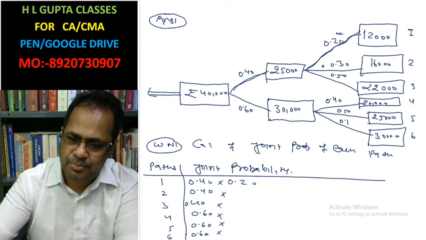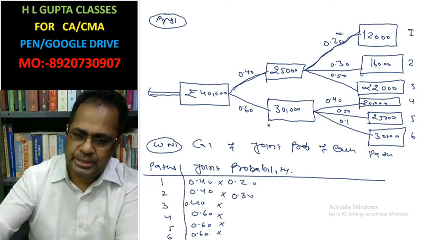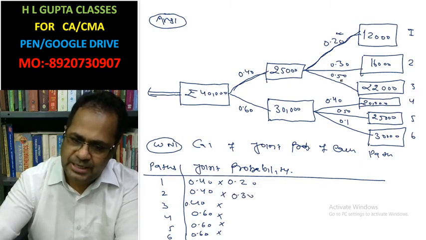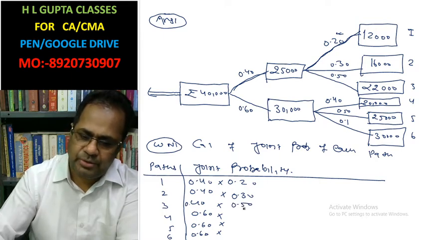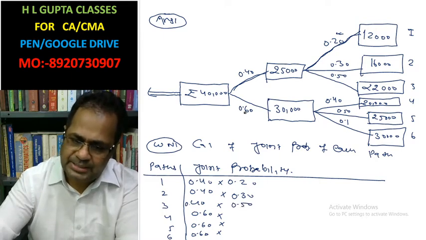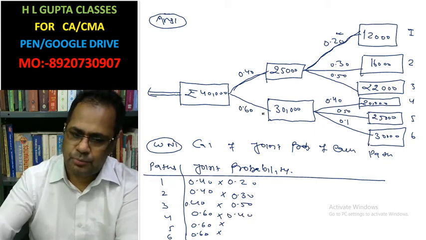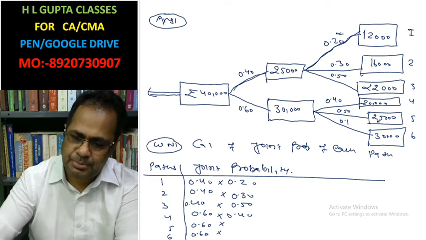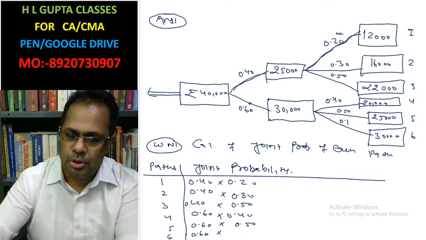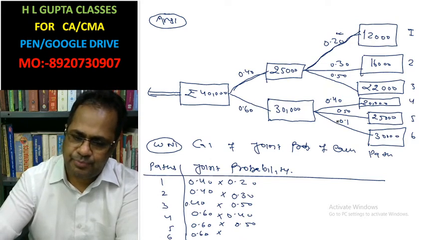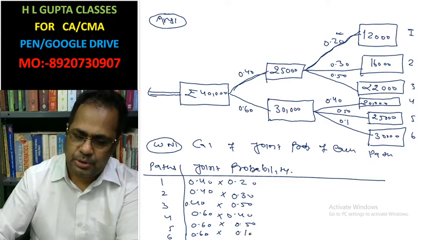For the second path, second year 0.30, you will multiply by 0.30. In the third path, second year 0.50. First year 0.6 and fourth path 0.40. First year 0.6 in the fifth path, second year 0.50. First year 0.6 and second year 0.10 for the sixth path.